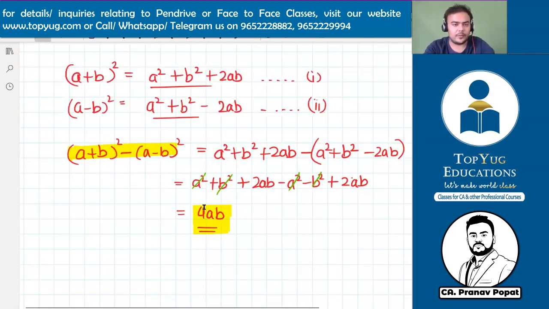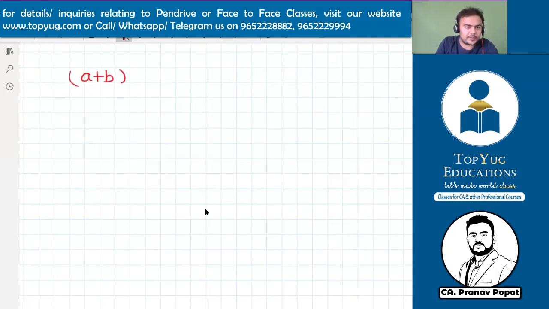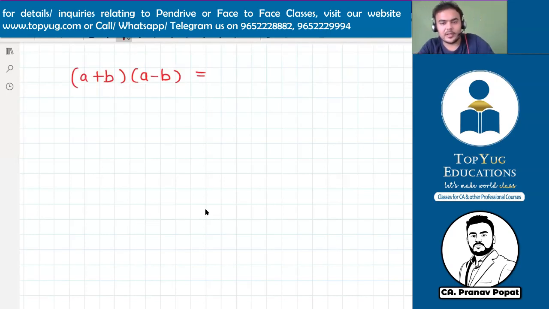Perfect. Now next thing, let's come to one more easy formula: (a plus b) into (a minus b). What is the answer, guys? So the answer is a square minus b square. That is a very easy formula. This will be used at many places.